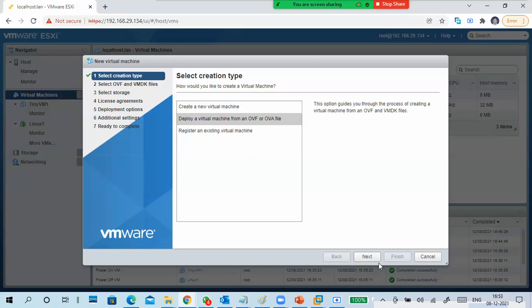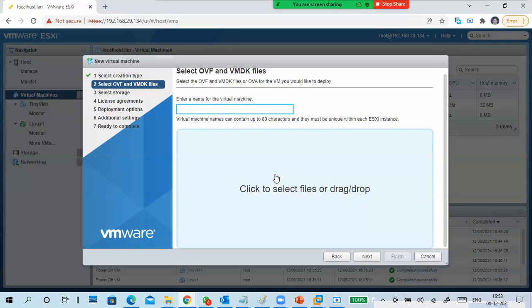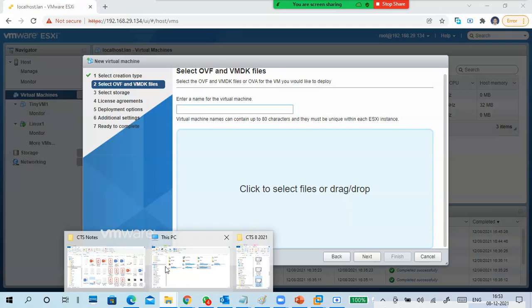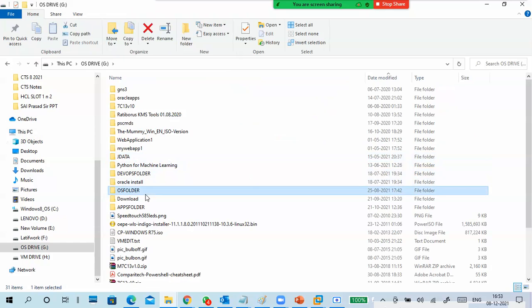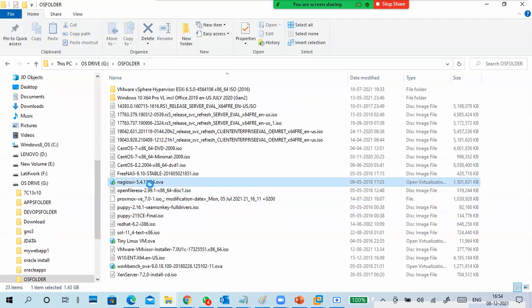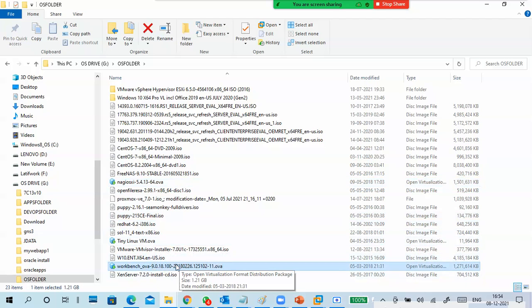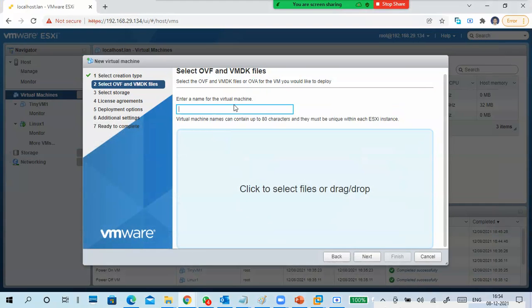It is not showing a browse from my location, so we can go directly to this one, like this Nagios OVA, Tiny VM Workbench OVA, something like that. Like that we can drag and drop it here and put a name, then go to the next. It is showing you have to select something.